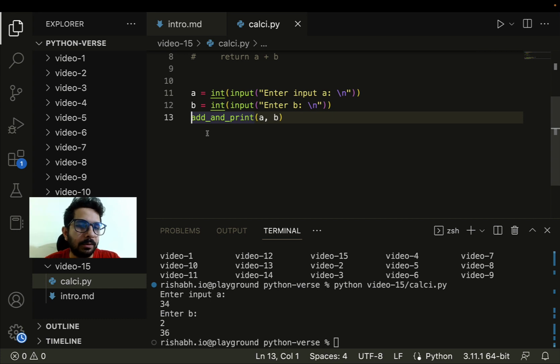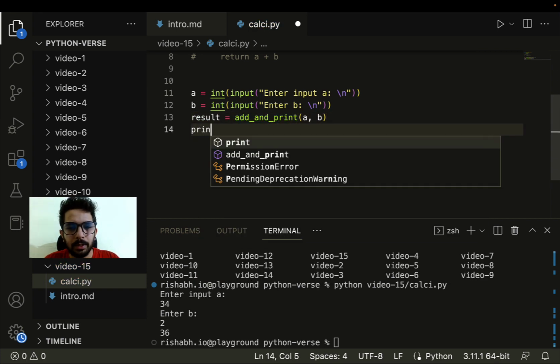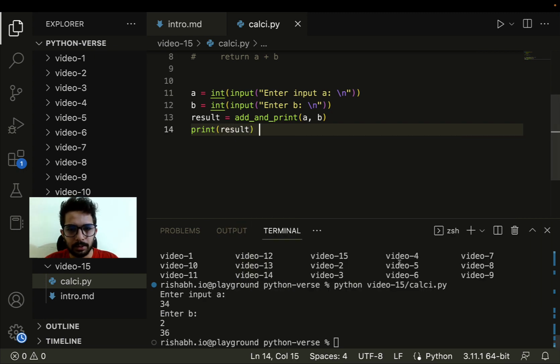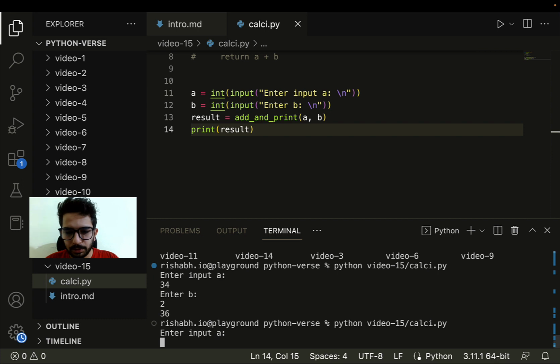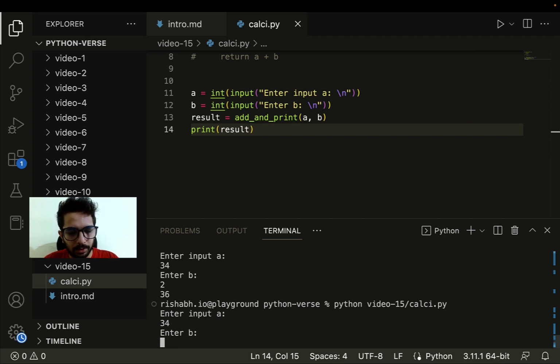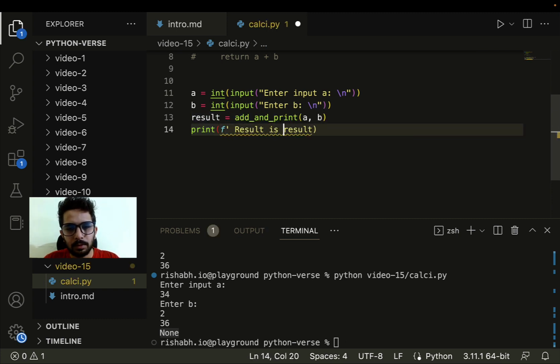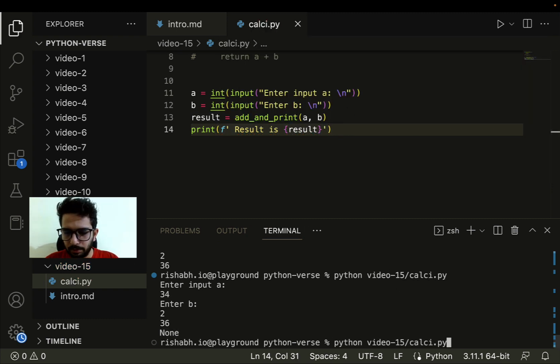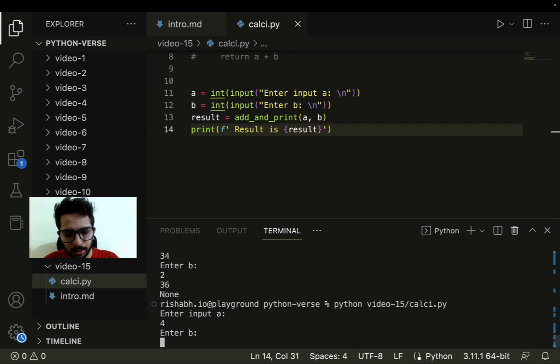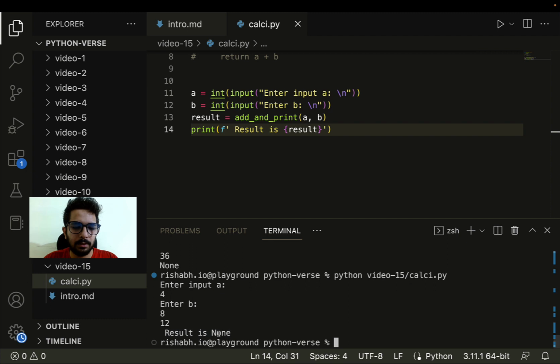Now what happens if I try to store whatever this function is returning, let me try to store it somewhere. So let me have a new variable, result equals add and print a and b. Now what happens if we try to print this result? Let's see this. Let me execute this again, and let me add 34 again, and 2 again. Now you can see 36 and None. So result is nothing but None. Okay, let me actually do this. The result is, yeah. So here we go, 4 and 8, and you see result is None.